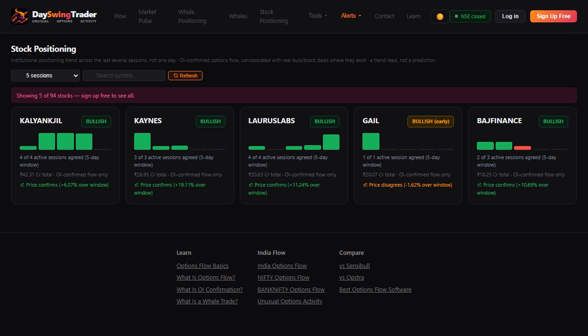And stock positioning, the multi-day trend, name by name. Not one day's flow, whether the last several sessions agreed, and whether price moved with them. And when price disagrees with the flow, the card says so. Here, Gale reads bullishly on flow while price is down over the window, and the card shows the disagreement instead of hiding it. Trend read, not a prediction, the page's own words.